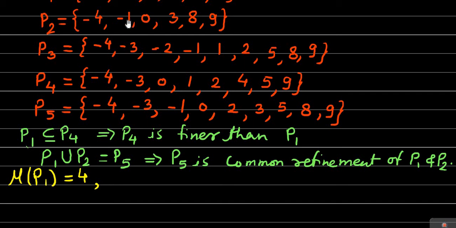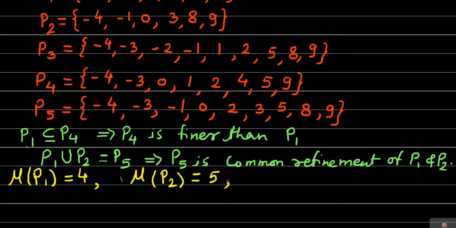Length of the second subinterval is 1. Length of the third subinterval is 3. Length of the fourth subinterval is 5, and length of the last subinterval is 1. So the largest length is obviously 5. So for the partition P2, what is its norm or mesh? The norm or mesh of the partition P2 is obviously 5. So we have mu of P2, meaning the norm of the partition P2, equal to 5.